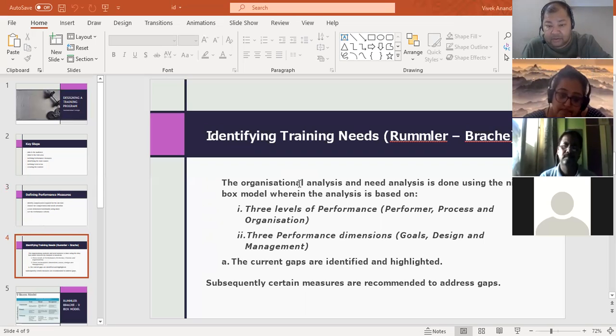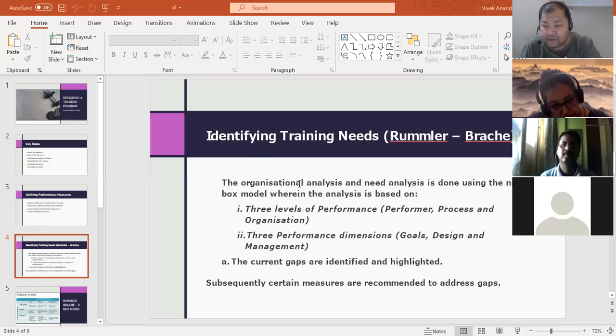So first is performer, who is the individual. Second is the process, the whole function or department. And finally comes the organization. And each of these levels has 3 performance dimensions. One dimension is goal, one is design, one is management. So performer will have 3 dimensions: goal, design, and management. What is goal? What is your individual goal?